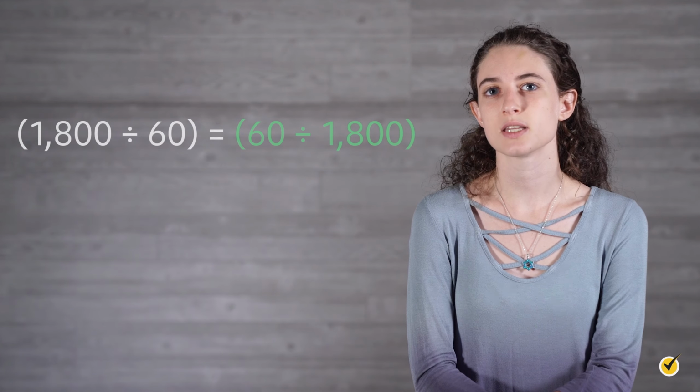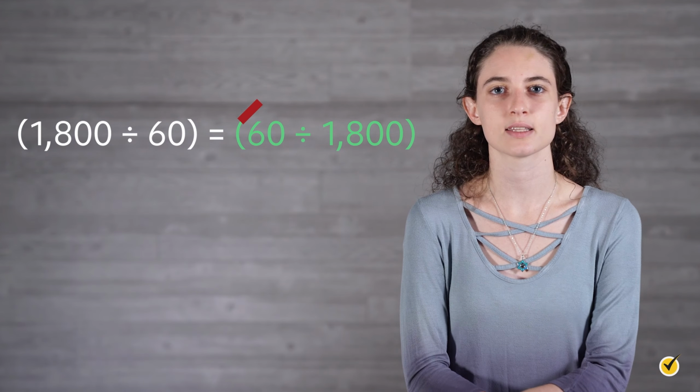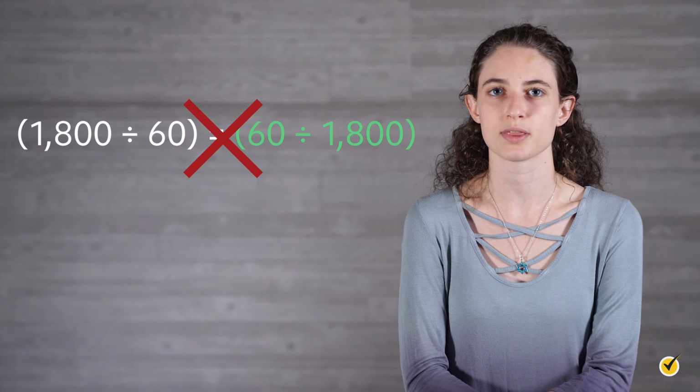As you can see, division is not commutative because the order of the values plays a crucial role in determining the answer. 1,800 divided by 60 is not the same thing as 60 divided by 1,800.